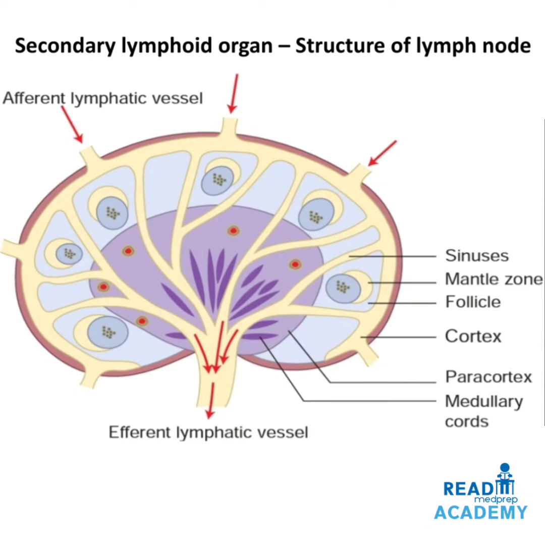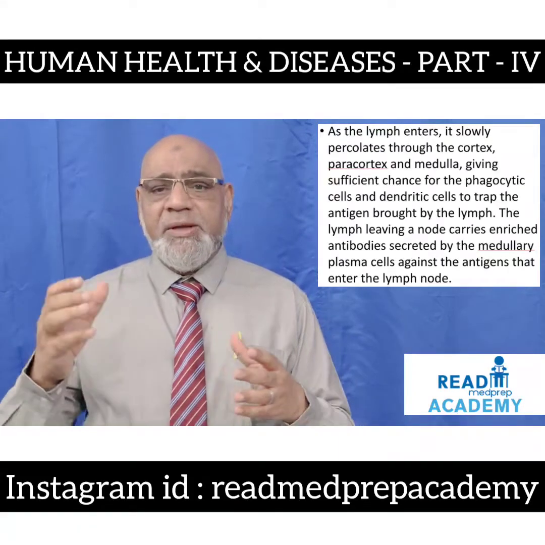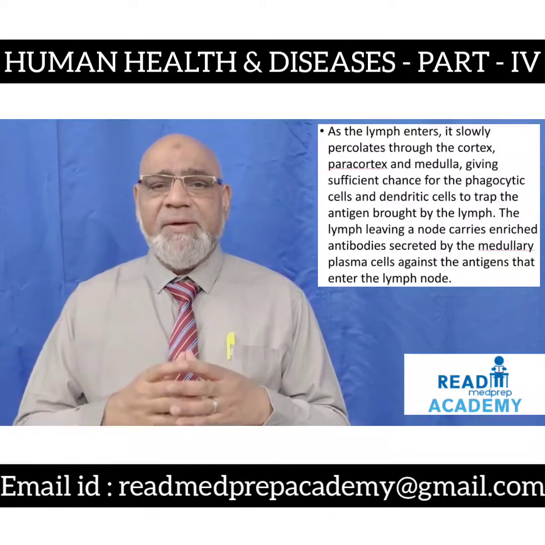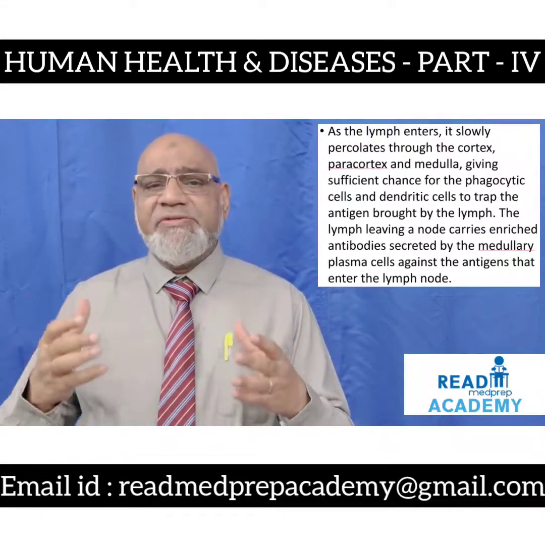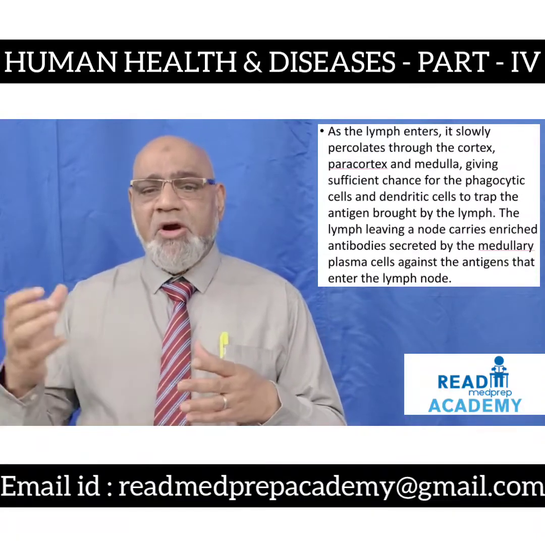You can see the afferent vessels entering into the lymph nodes and the efferent lymphatic vessels leaving the lymph nodes. As the lymph enters, it slowly percolates through the cortex, paracortex and medulla, giving sufficient chance for the phagocytic cells and dendritic cells to trap the antigen brought by the lymph.